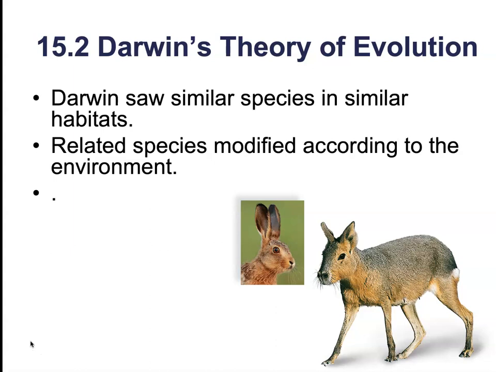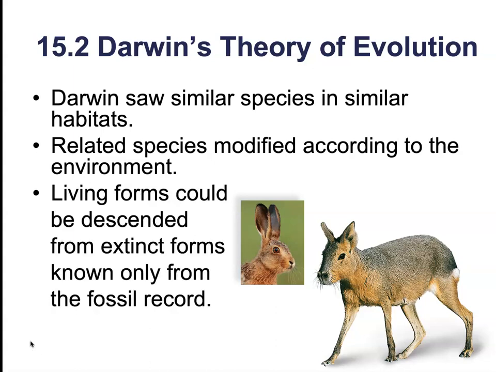Both ate grasses, hid in bushes, and moved rapidly using their long hind legs, but the Patagonian cavy has a face kind of like a guinea pig. So perhaps the cavy resembles a rabbit because they inhabit similar habitats, and it resembles a guinea pig because it once had a common ancestor with the guinea pig. So he hypothesized that related species were potentially going to be modified by their environment.